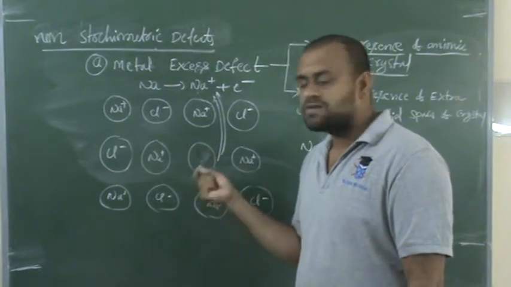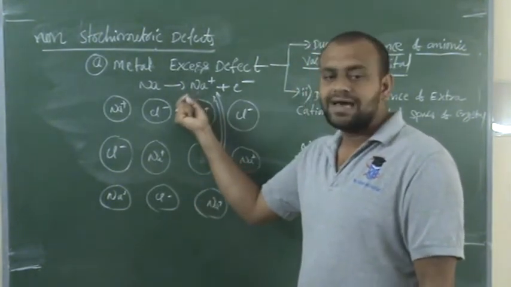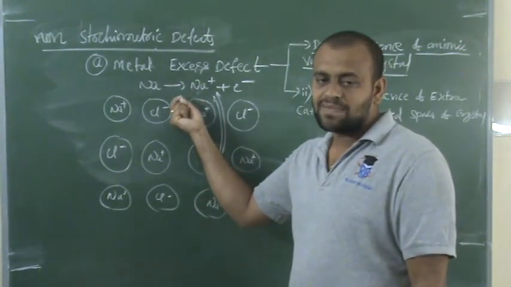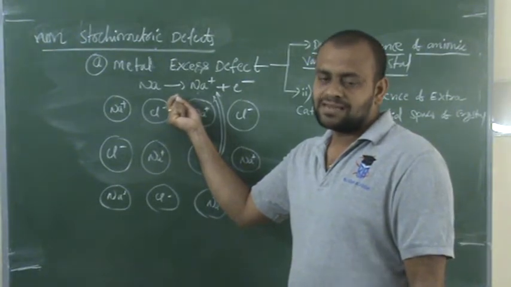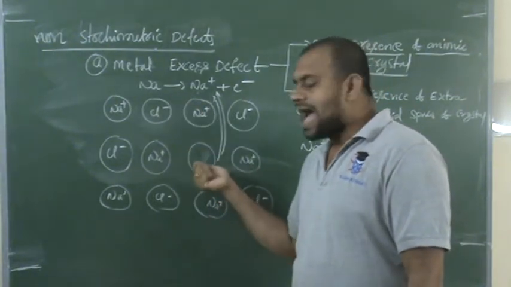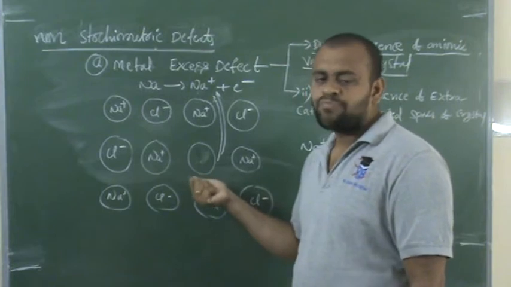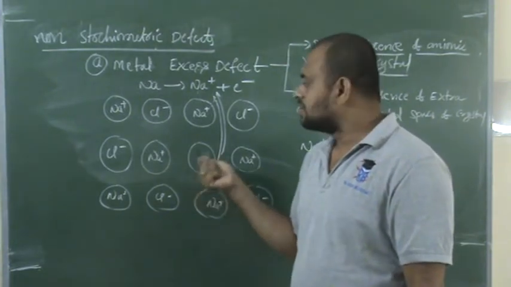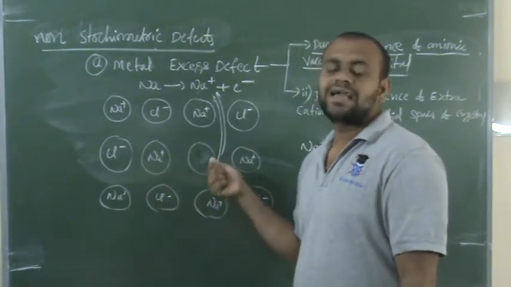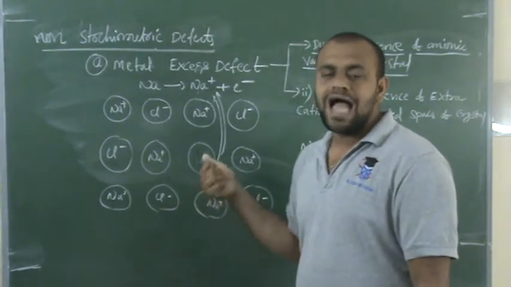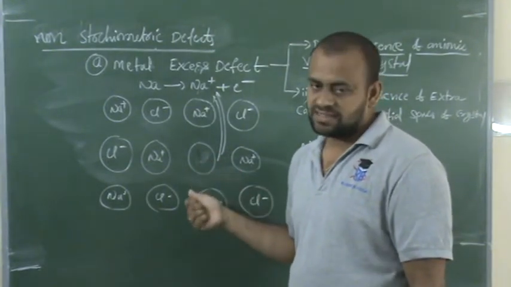These chloride ions diffuse outside and combine with the Na+ which are present around the crystal, creating anionic vacancies inside the crystal. So this is said to be metal excess defect due to anionic vacancy.